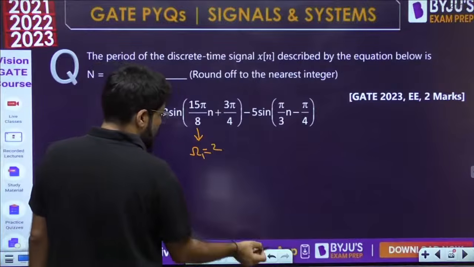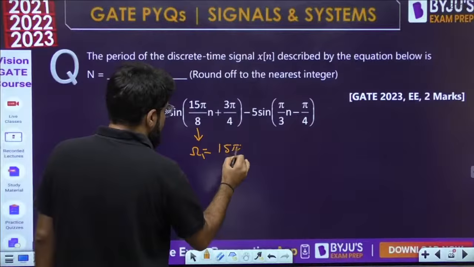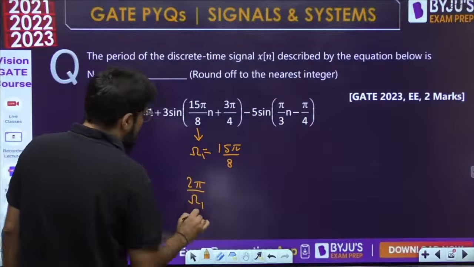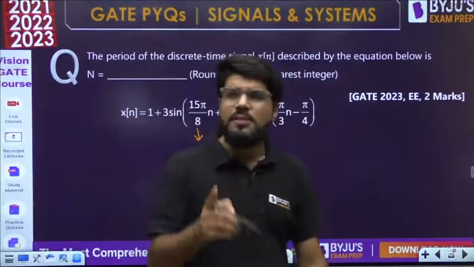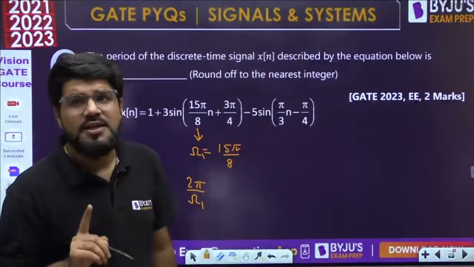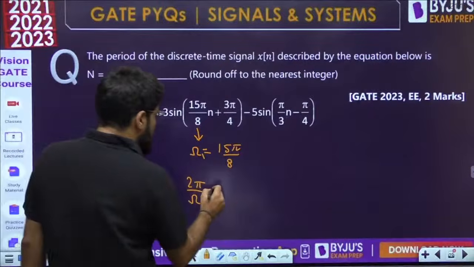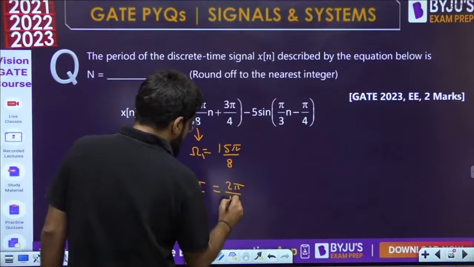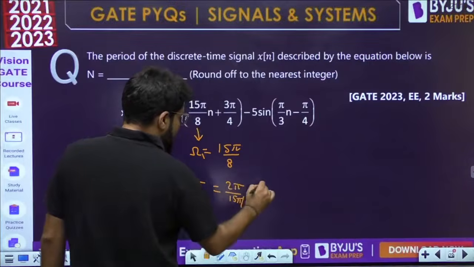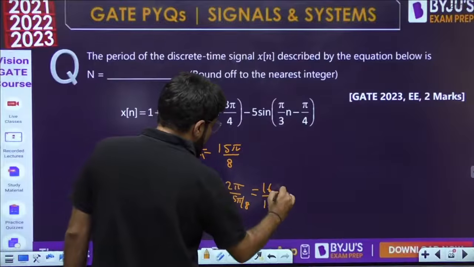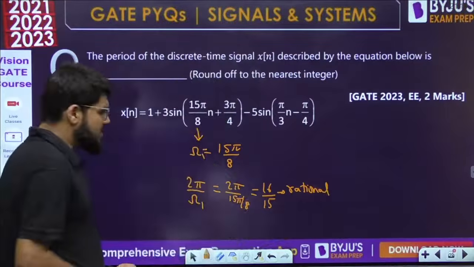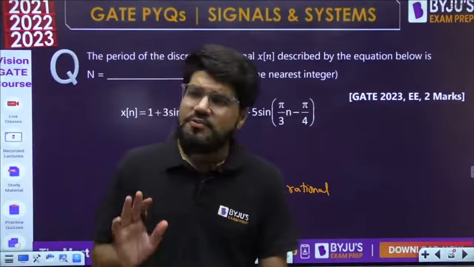Suppose omega 1 is given by 15 pi by 8. So what is 2 pi by omega? See, sin omega n or cos omega n are only periodic if 2 pi by omega is a rational number. That is the condition for discrete time periodicity. So 2 pi by omega 1 is 2 pi by 15 pi by 8. Pi will get cancelled, 8 twos are 16. It is 16 by 15. Yes, it is a ratio of two integers, so it is rational. So the first signal is periodic.